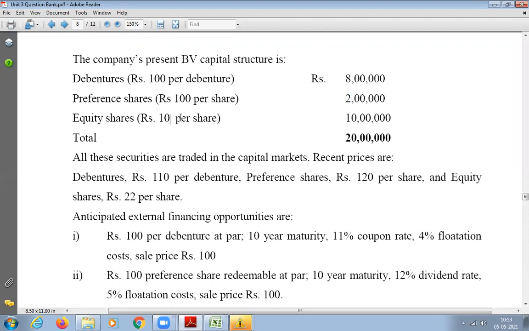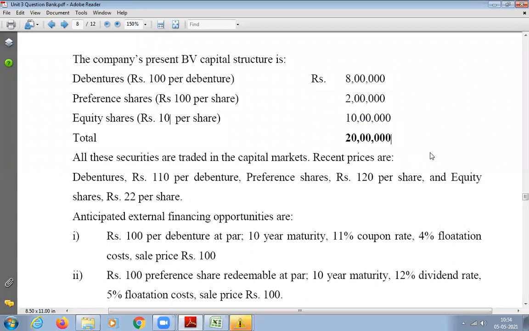Next, equity shares, 10 lakhs. Equity capital amount is 10 lakhs, and one share is 10 rupees. So how many equity shares do we have now? 1 lakh shares. Just remove one zero. So totally 1 lakh shares. You should understand how to calculate the number of shares or number of debentures using face value. The total capital for this company is 20 lakhs as of now.